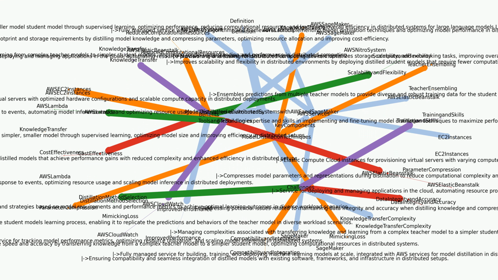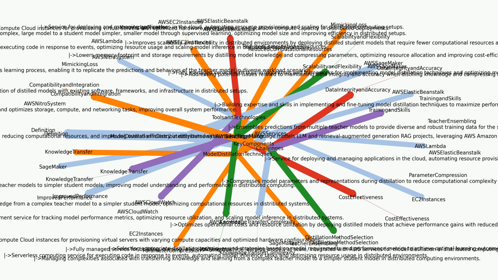Model distillation techniques. Knowledge transfer: transfers knowledge from a teacher model (complex, large model) to a student model (simpler, smaller model) through supervised learning, optimizing model size and improving efficiency in distributed setups. Mimicking loss: uses mimicking loss functions to guide the student model's learning process, enabling it to replicate the predictions and behaviors of the teacher model in diverse workload scenarios.